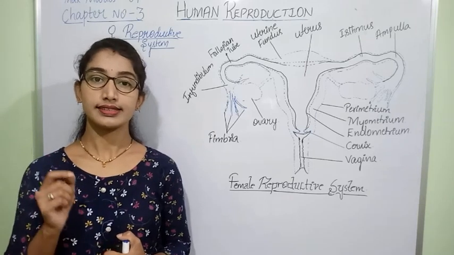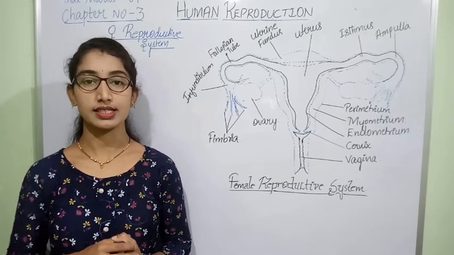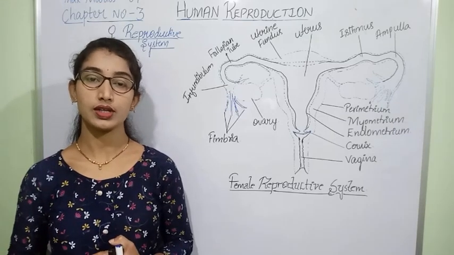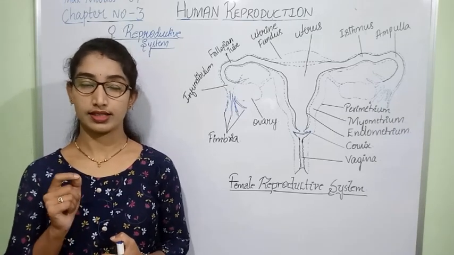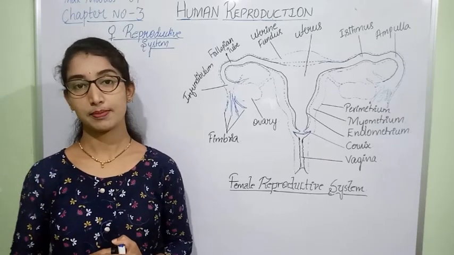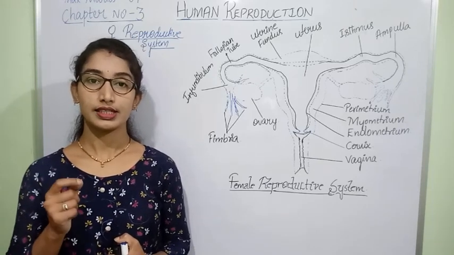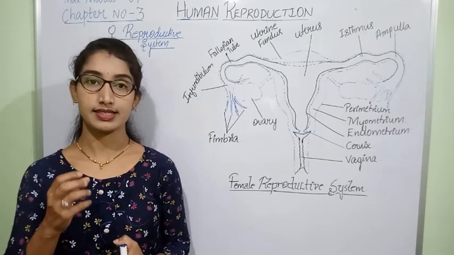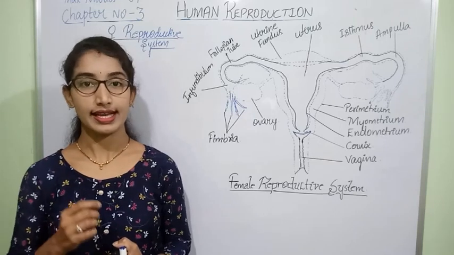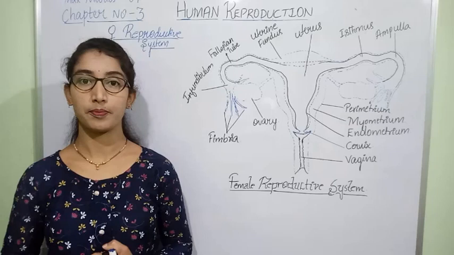The semen is an alkaline fluid with a pH of around 7.2 to 7.6, and it is formed by the secretions of the accessory glands of the male reproductive system.